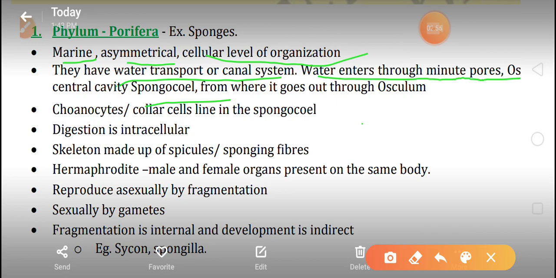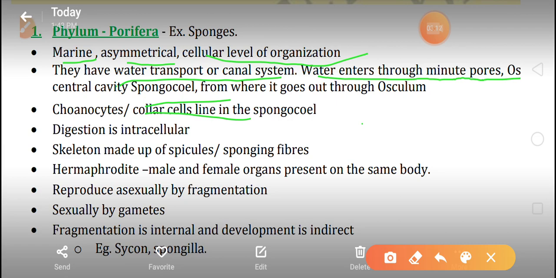The spongocoel is surrounded by collar cells, and with the help of collar cells the digestion of food takes place.